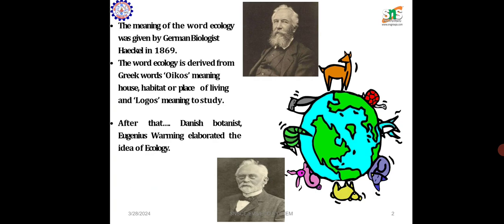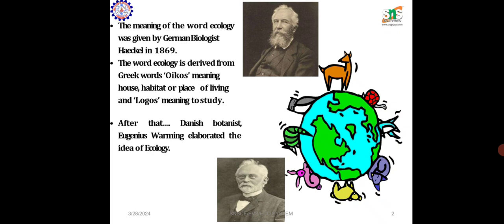What is the meaning of the word ecology? It was given by the German biologist Haeckel in 1869. The word ecology is derived from the Greek word oikos. Oikos means house, habitat, or place of living, that is, the place of living of the living organisms, and logos means to study.